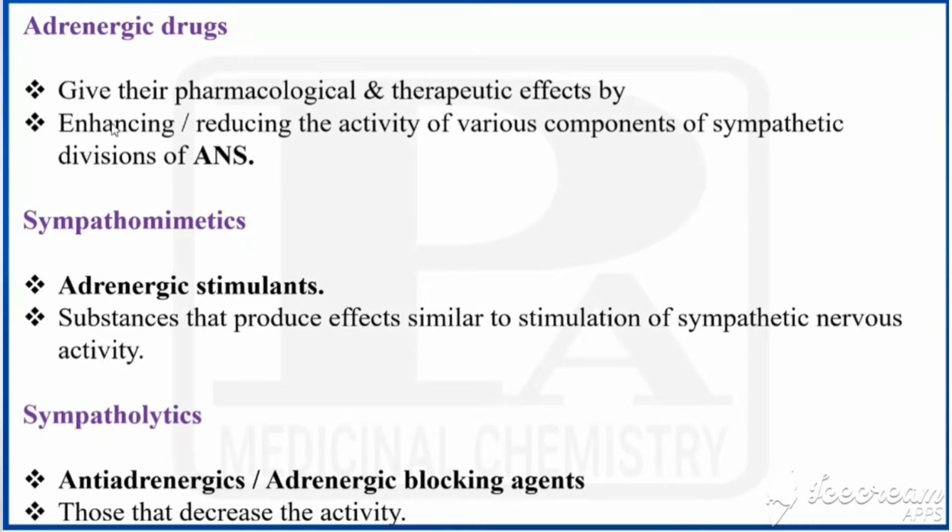Here they are increasing the activity, that can be called sympathomimetics, or decreasing the activity, that can be called sympatholytics. So what are sympathomimetics? They are mimicking the activity of sympathetic nervous system. That's why these are otherwise called adrenergic stimulants. These are the substances that produce effects similar to the stimulation of sympathetic nervous activity. Opposite for that is sympatholytics. They are otherwise called anti-adrenergics or adrenergic blocking agents. These decrease the activity of sympathetic nervous system.